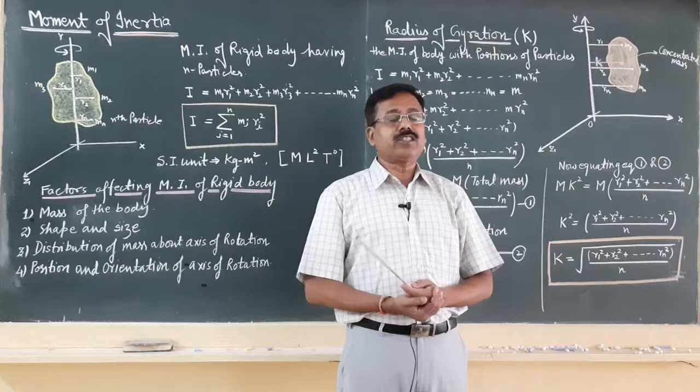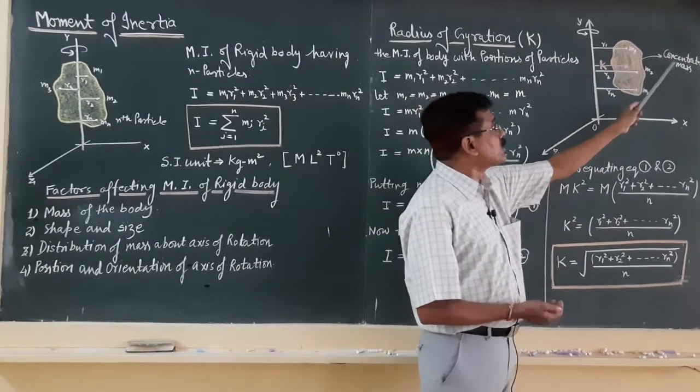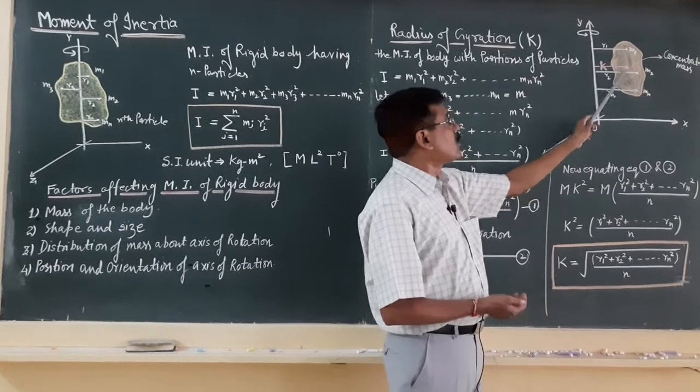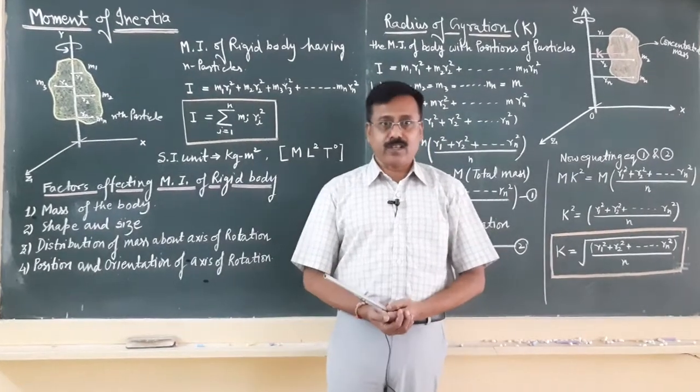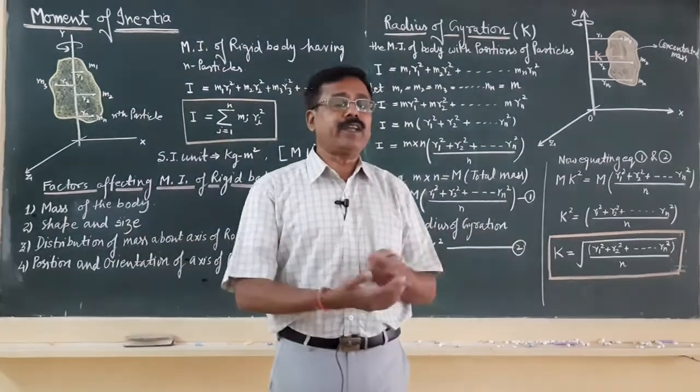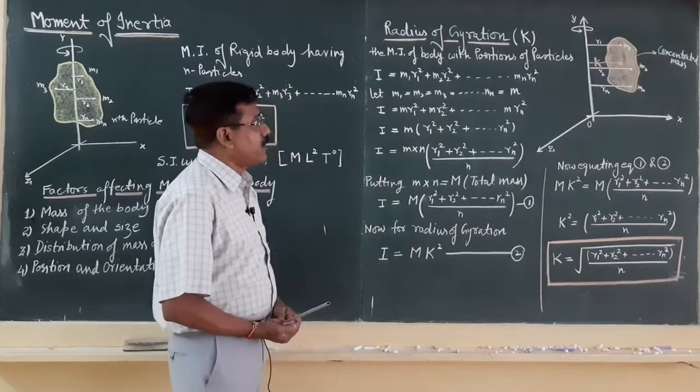When this condition is satisfied, this distance of the concentrated mass from the axis of rotation is termed the radius of gyration.